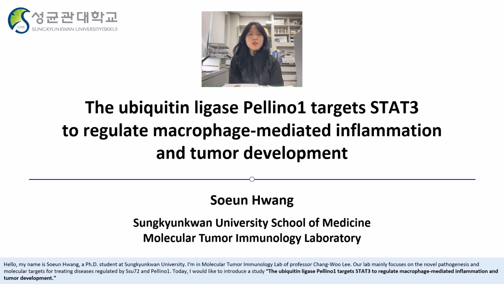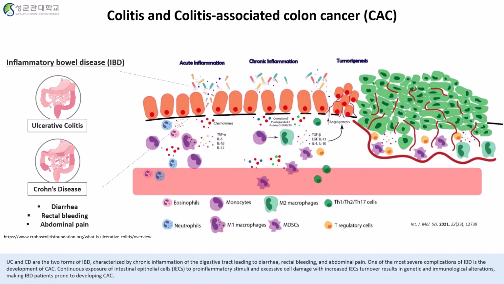Today, I would like to introduce a study, "The ubiquitin ligase Pellino-1 targets STAT3 to regulate macrophage-mediated inflammation and tumor development." UC and CD are the two forms of IBD, characterized by chronic inflammation of the digestive tract, leading to diarrhea, rectal bleeding, and abdominal pain.